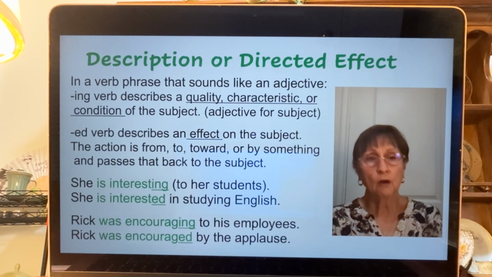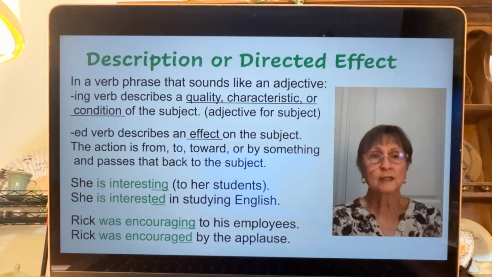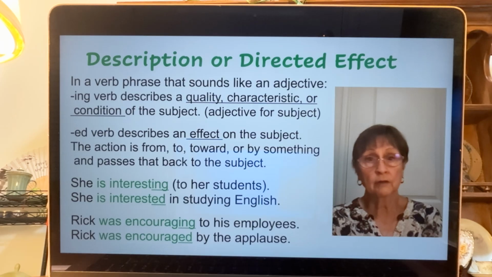So, a little longer explanation. In a verb phrase that sounds like an adjective, the -ing verb describes a quality or characteristic or condition of the subject. It's an adjective for the subject. We don't usually call that in college. We just call it a verb phrase, but the second part of the verb phrase acts exactly like an adjective.